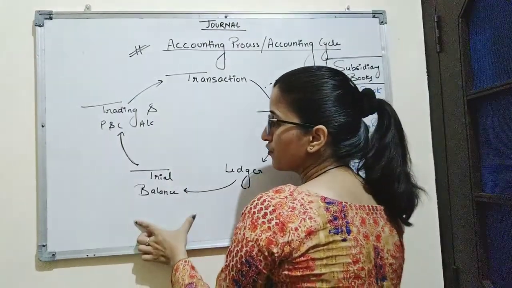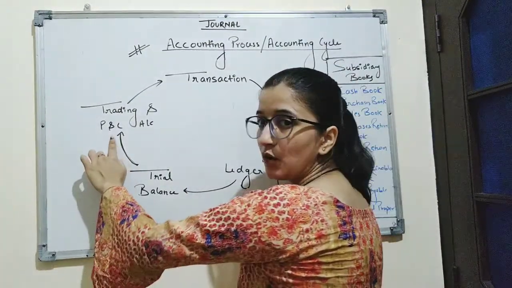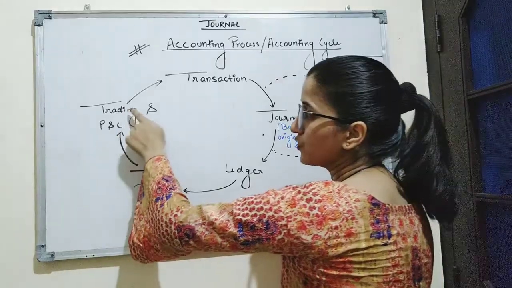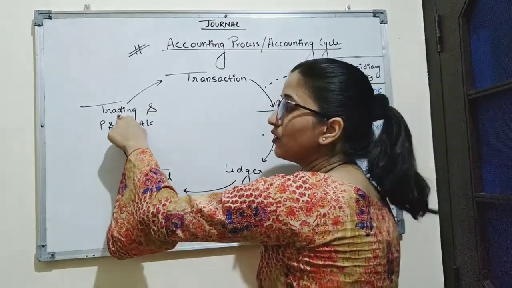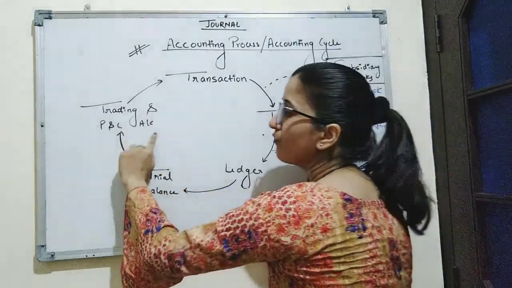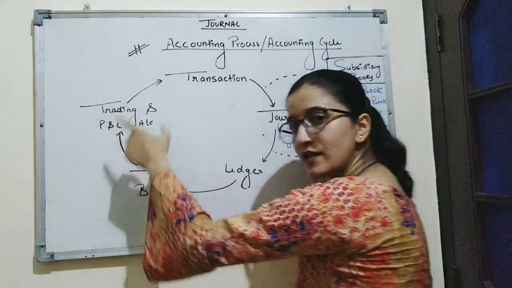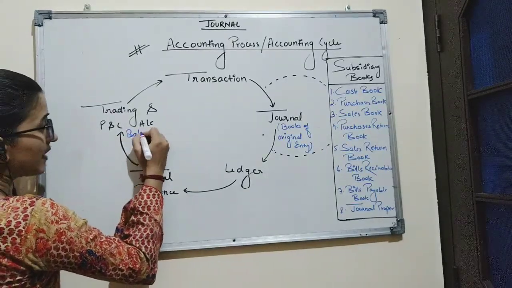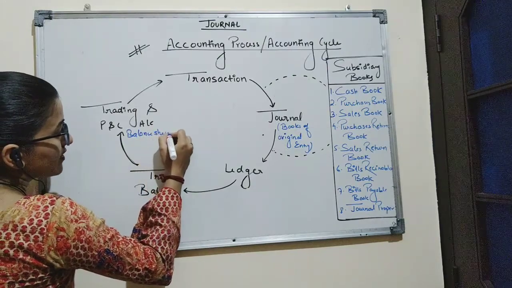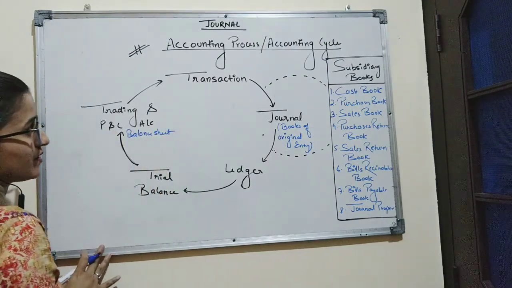Now, with the help of trial balance, the final accounts of the companies are prepared, which are trading and P&L account. Trading account is prepared to ascertain the gross profit of the business, and profit and loss account is prepared to ascertain the net profit of the business, and also balance sheet is prepared.